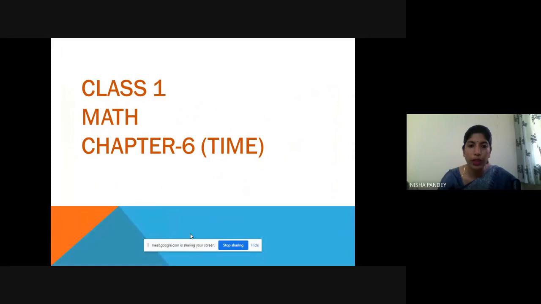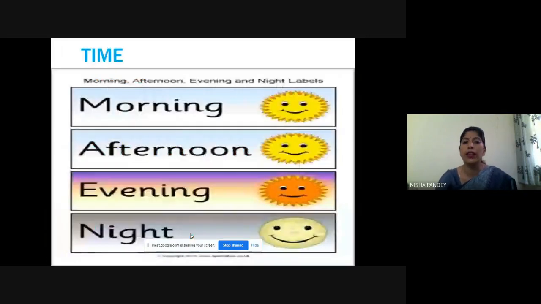So first we need to understand what time exactly is. Time क्या होता है? You must have heard your parents say do your work fast, we don't have much time. In school also, teachers say complete your work fast, otherwise time will be up, and the bell will ring.